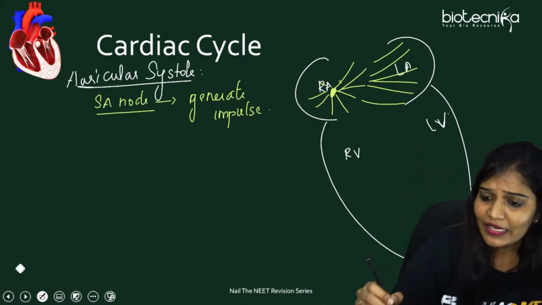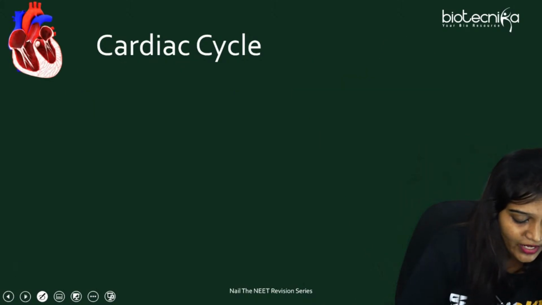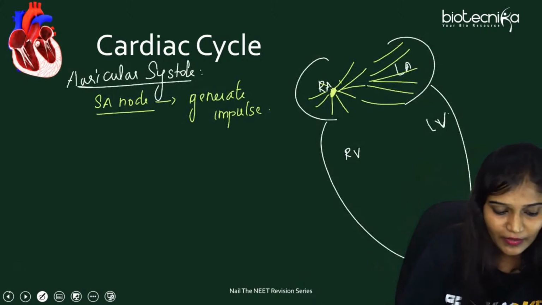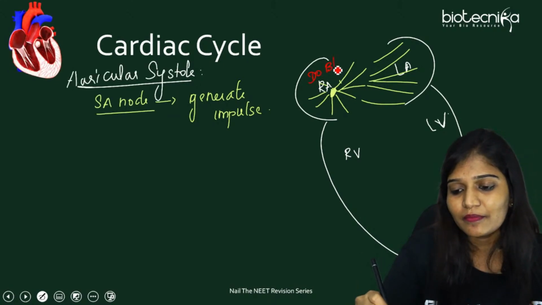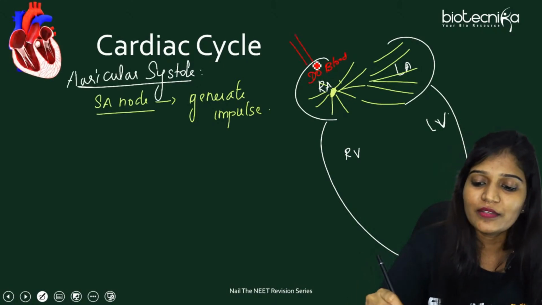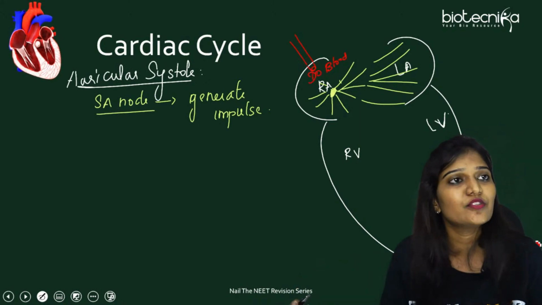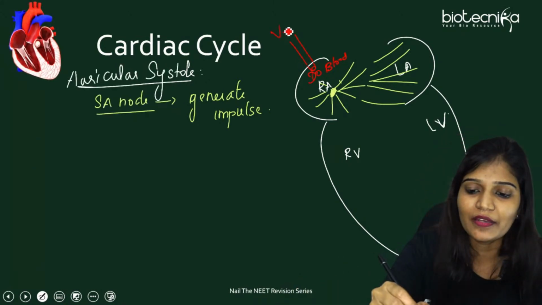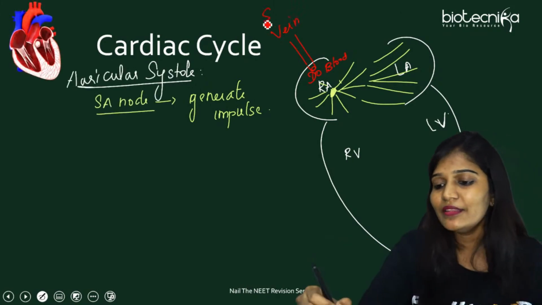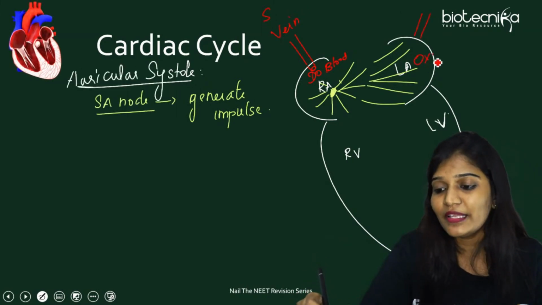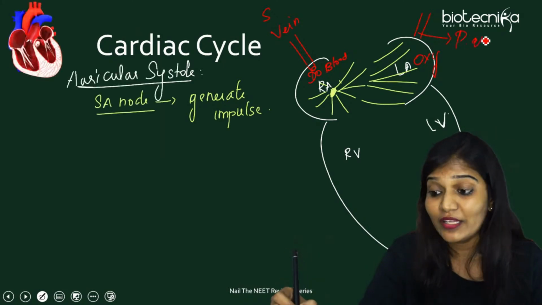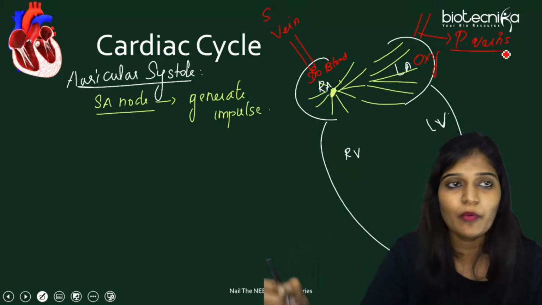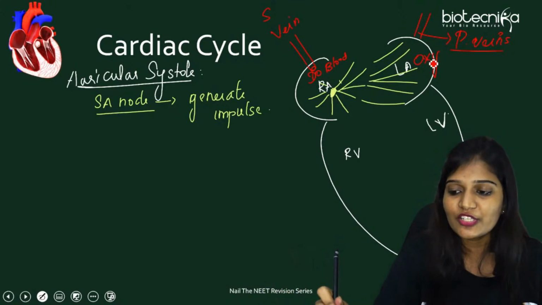We know that the right auricle is going to have what kind of blood? Just a minute. Yeah, it's going to have deoxygenated blood, and it is coming from the veins. I'm not specifically writing superior, inferior, no. I'm just writing it is vein, systemic vein. And the oxygenated blood from the lungs comes with the help of what is this? Pulmonary veins. This is pulmonary veins. Just remember both are going to be veins, but here it is oxygenated blood.